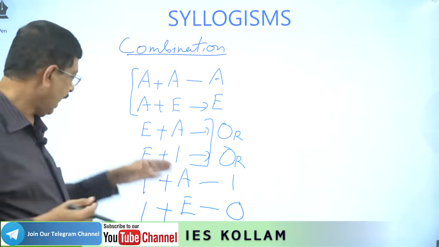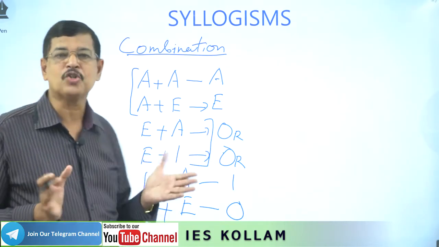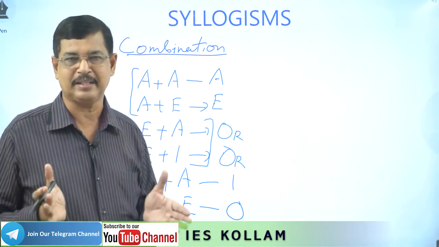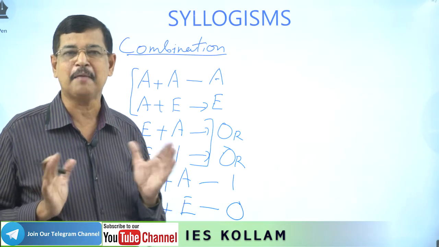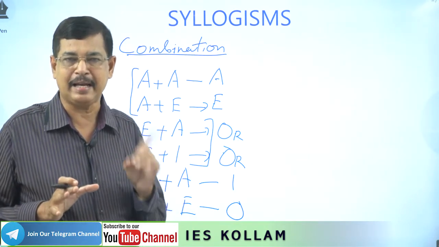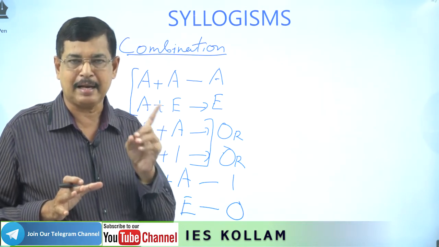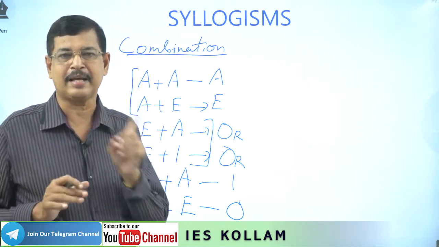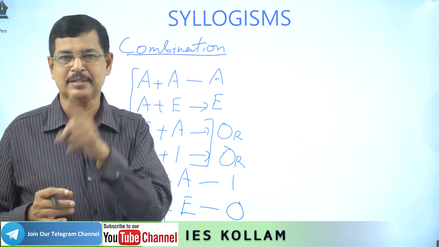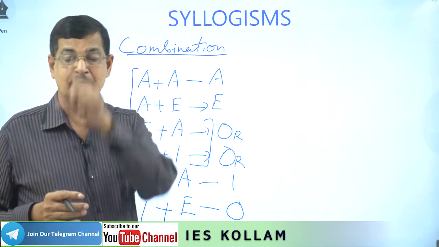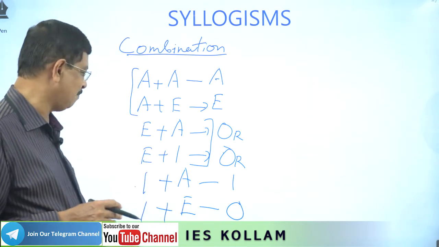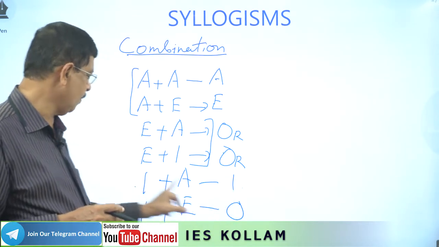Then again, I type can combine only with the universal. A type and I type together we can combine, and a common idea that we can develop is that A type can combine only with the universal, and I type can combine only with the universal. Which are the universal statements? A and E. Therefore, I plus A, I plus E. Result will be I and O.